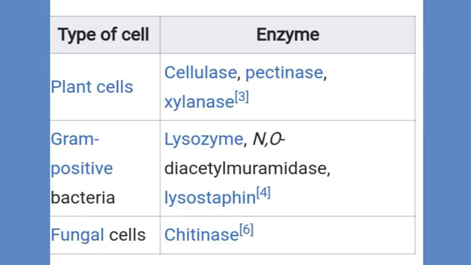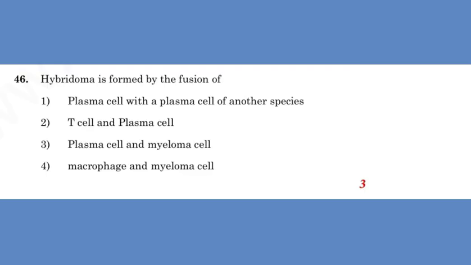Then the next question, hybridoma is formed by a fusion of. Hybridoma technology is one of the most common methods used to produce monoclonal antibody. Monoclonal means which are identical. In this process, antibody producing B lymphocytes are isolated from the mice after immunizing the mice with a specific antigen,